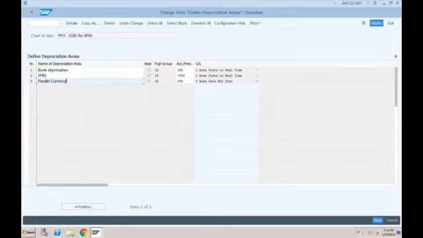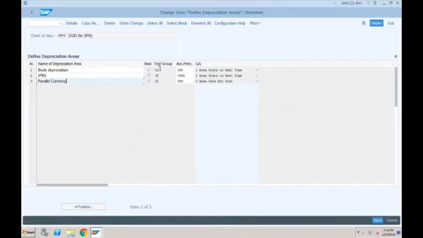I told you in SAP ECC, only one depreciation area was mandatory if you are using asset accounting. Even if you have multiple ledgers and multiple currencies, only one depreciation area was sufficient. But in S4HANA, for each and every standard non-leading ledger that you have created in your company code, you have to create a depreciation area. That is the reason we created the depreciation area for IFRS separately. Not only for the ledgers, even if you are using any parallel currency, for that parallel currency also you have to create a separate depreciation area.